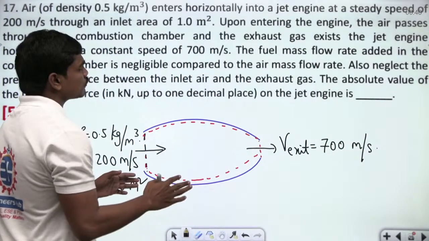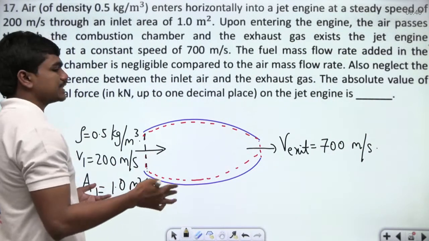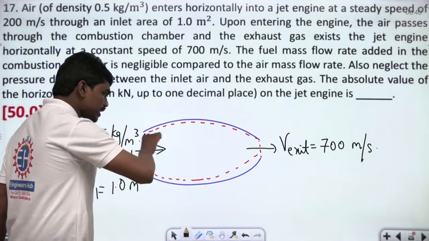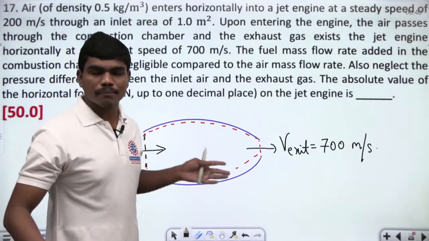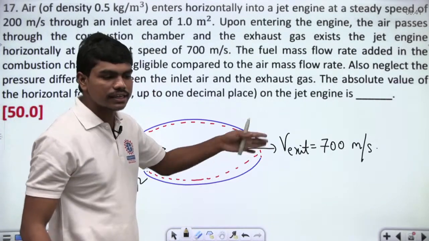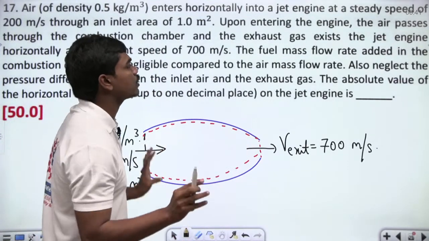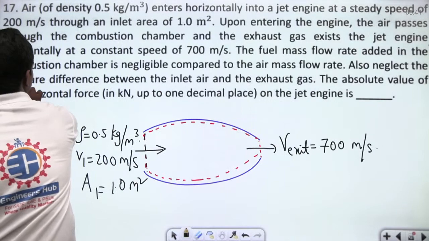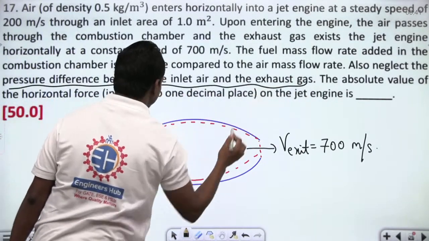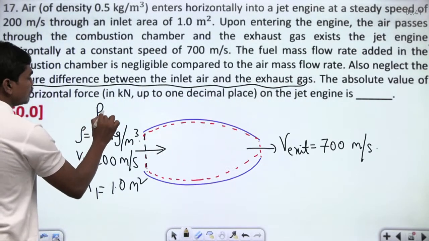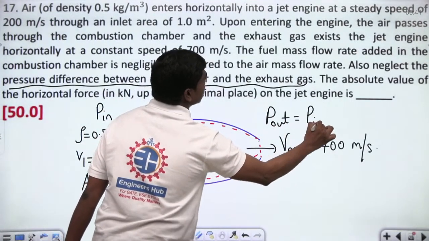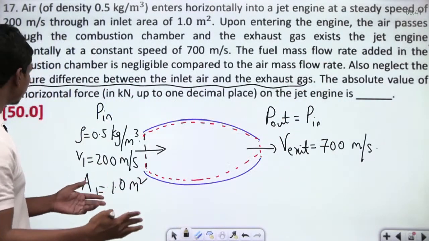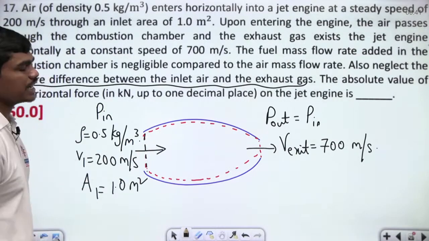The fuel mass flow rate added into the combustion chamber is negligible. Normally the engine sucks in air and you will have some fuel injectors that inject the fuel, but compared to the mass of air that the jet engine takes in, the mass of the fuel is neglected. Also neglect the pressure difference between the inlet and the exhaust gas. So whatever pressure you have here, the same pressure you have here, and this is also equal to P inlet. Then find the absolute value of the horizontal force in kilonewtons.